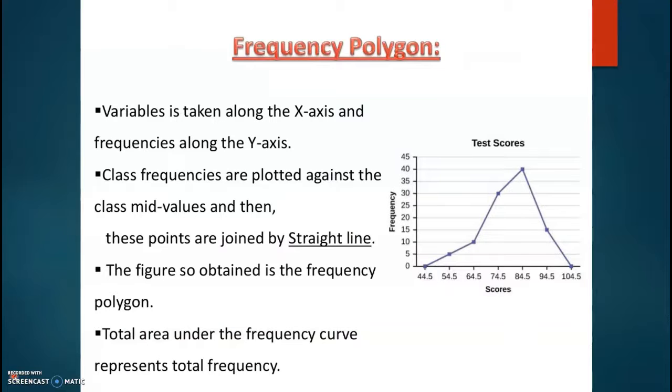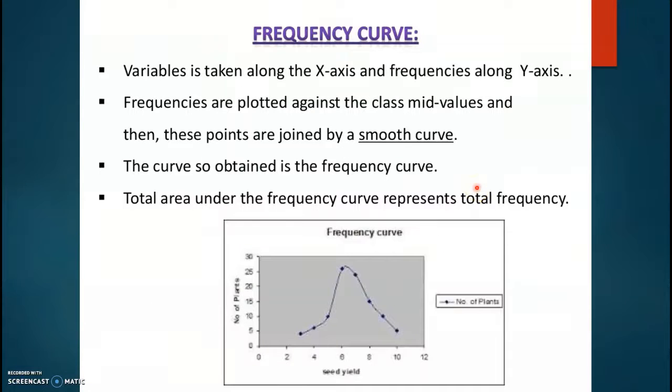Then we have learned frequency polygon. A frequency polygon is a plane bounded by straight lines, usually 4 or more lines. Frequency polygon is an alternative to histogram and is also derived from histogram itself. Next one, frequency curve. The frequency curve is obtained by drawing a smooth freehand curve passing through the points of the frequency polygon as closely as possible. So we have to join the midpoints of the frequency polygon by a smooth curve.